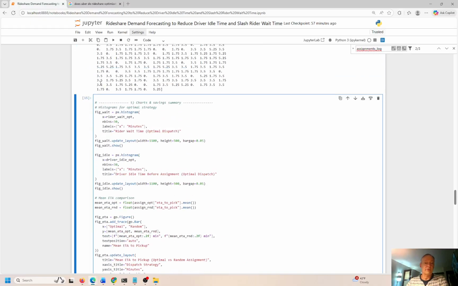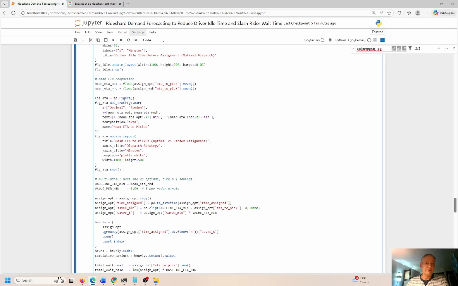Let me take you through a couple more steps of the code. Okay, so we have the histogram, we have the optimal and random. So this is how we can do the comparison and see how well the model is performing. If we optimize the model and don't compare it to some kind of baseline or some type of non-optimized solution, you're never going to know how well the model is performing, right?